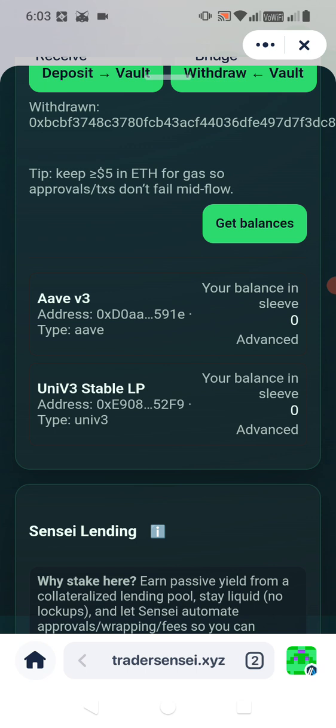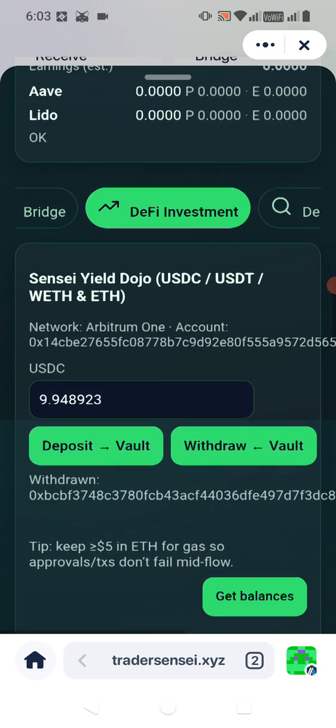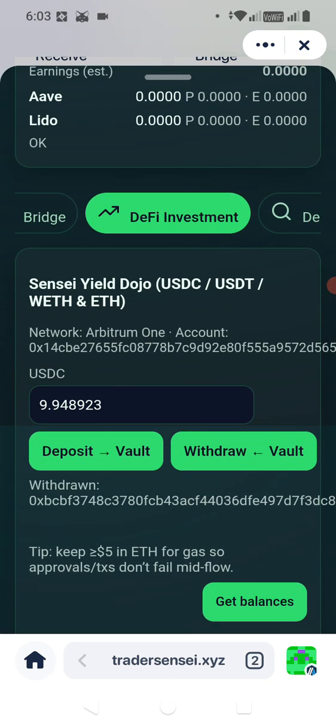They will be placed in a safe place where you can claim the interest as well as the capital that you invest, or just the interest on a monthly or weekly basis, so that you have some sort of income stream. That's the whole idea of the Sensei Dojo. So this is what we have, and this is what we are going to jam pack with information.